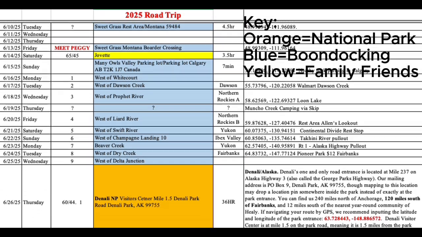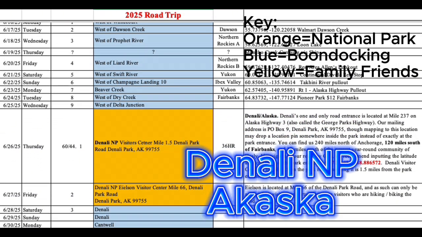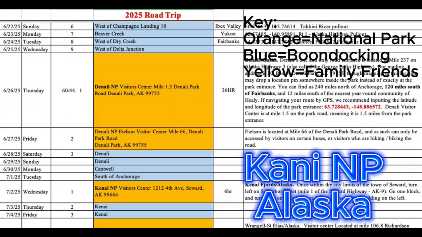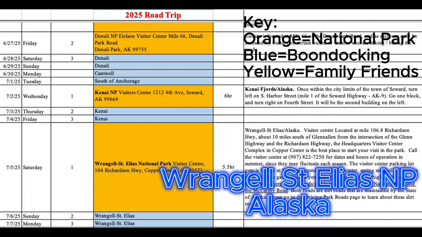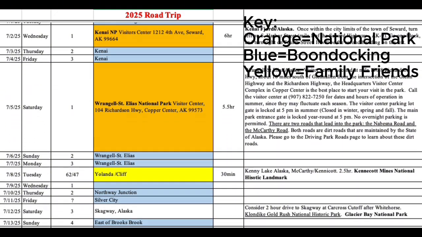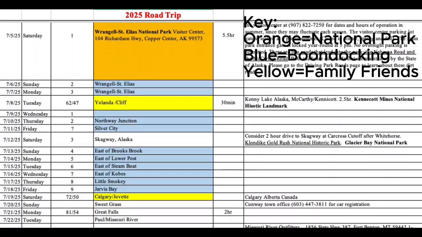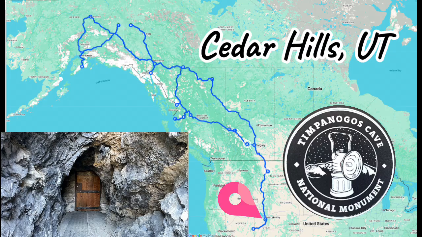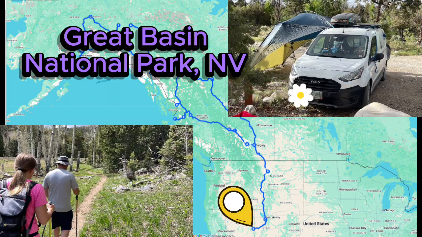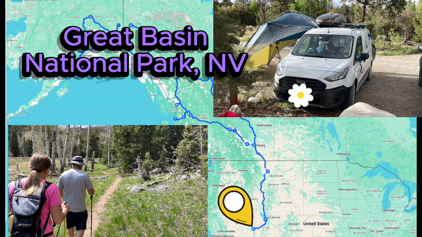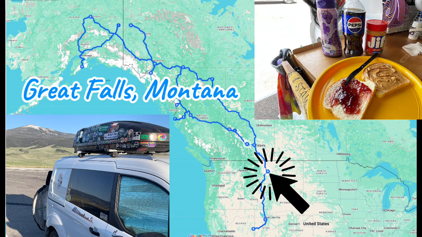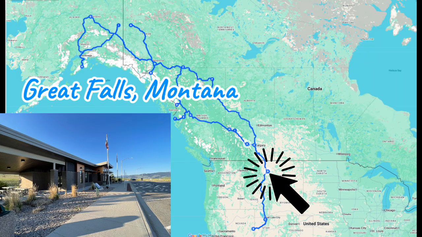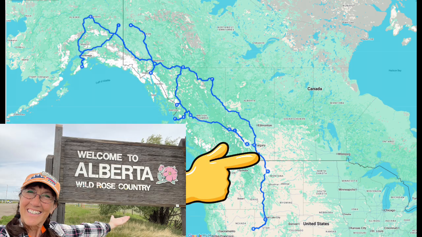On the trip to Alaska, I only had 3 national parks picked out. It was going to be about 9 days of boondocking on the way in and on the way out, but I left plenty of time in my agenda to add adventures as we traveled. While I was in Highland, Utah, I visited Timpanogos Cave National Monument, then a couple days adventure to Great Basin National Park and on to Alaska. I boondocked at a rest stop and at Walmart before meeting my friend in Great Falls, Montana. From there, we started our adventure to Alaska.